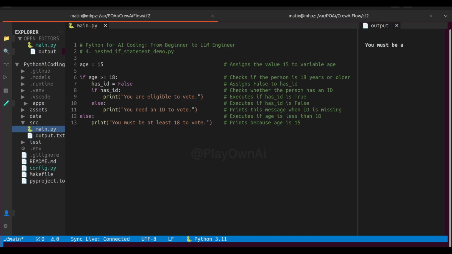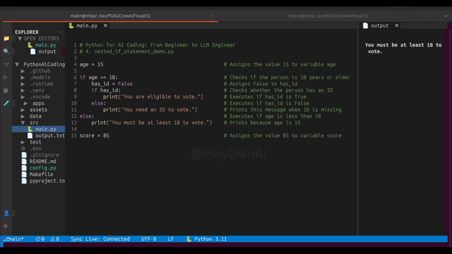Now let's understand what this does. First it checks if the age is 18 or above. If yes, then it goes inside and checks if the person has an ID. If that's also true, it prints you are eligible to vote. If the person doesn't have an ID, it says you need an ID to vote. But if the person is younger than 18, it doesn't even check the ID. It directly prints, you must be at least 18 to vote. That's the logic of a nested if.